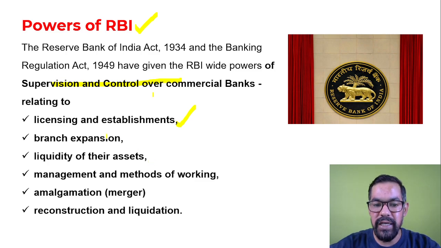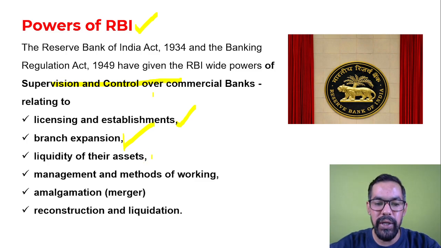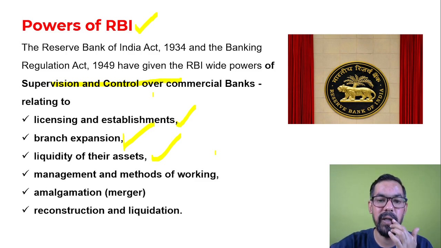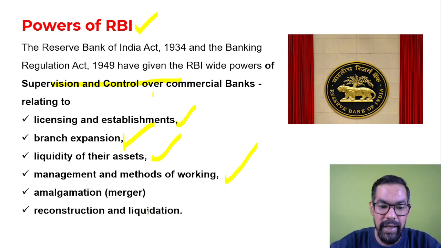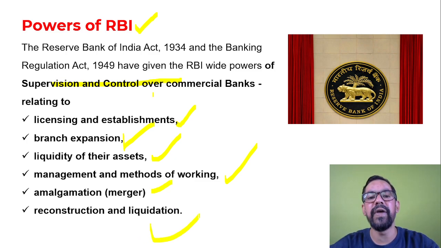Okay, branch expansion: if any existing bank wants to expand their branches, RBI will give license. Liquidity of their assets: how you have to maintain your liquid assets in your organizations. Management and method of working, so day-to-day working of banks. Amalgamation and mergers of banks or branches. Reconstruction and liquidations of assets.